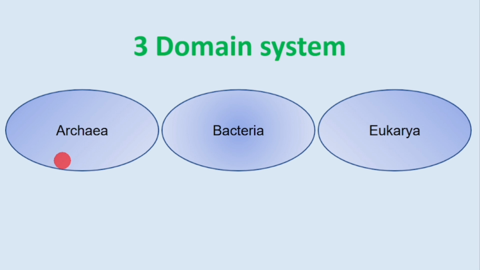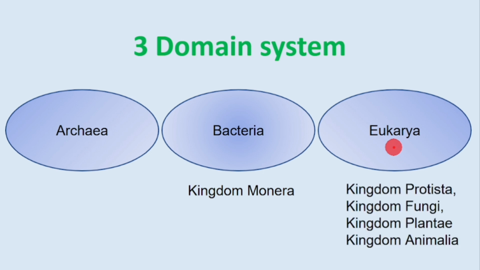And then methane producing microorganisms, methanogens, they all belong to archaeobacteria, okay, or Archaea. Then in Bacteria we have kingdom Monera, and rest all the eukaryotes are included here, and this is the reason the name is Eukarya. So Protista, Fungi, Plantae and Animalia, they all are in domain Eukarya. Okay, so this is how we have three domains and total 6 different kingdoms.